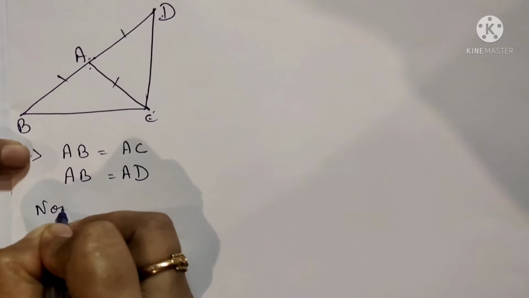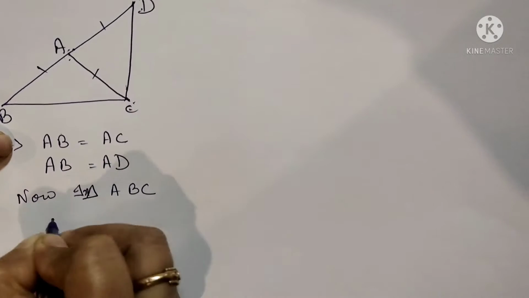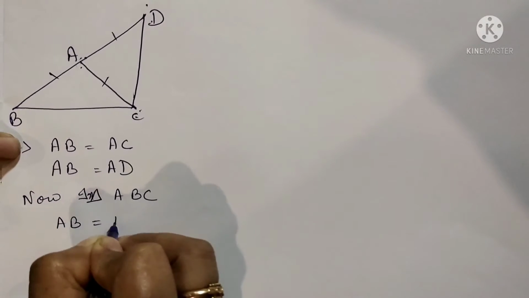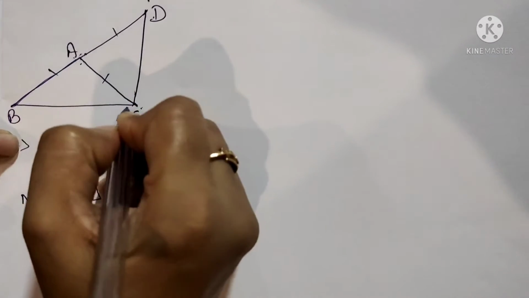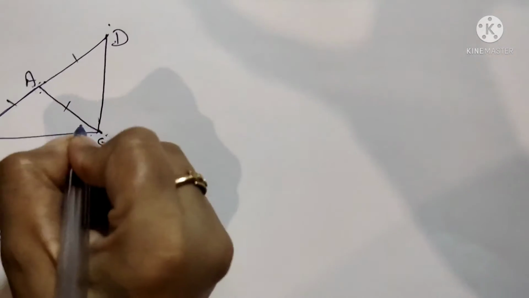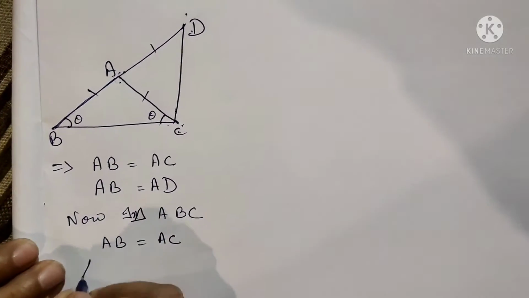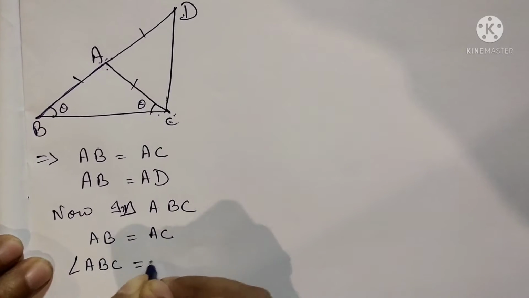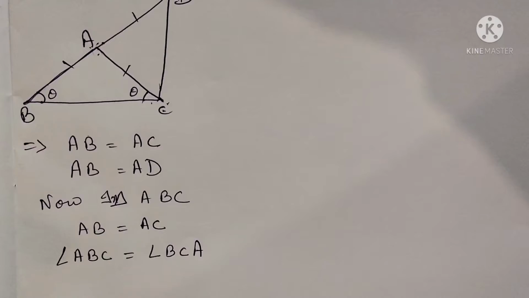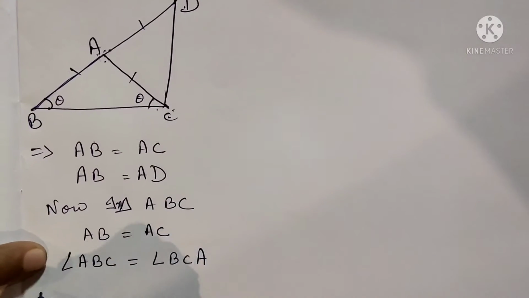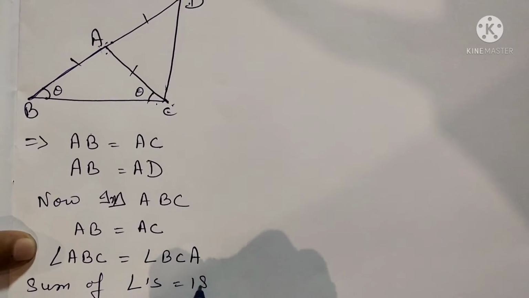Now in triangle ABC, AB is equal to AC. अगर अब ये नीचे वाला ट्राइंगल लेते हैं तो ये साइड आपकी इस साइड के बराबर है. That means this angle is equal to this angle. Let it be theta. That means angle ABC is equal to angle BCA. Okay. Now sum of all angles in the triangle is equal to 180 degree.